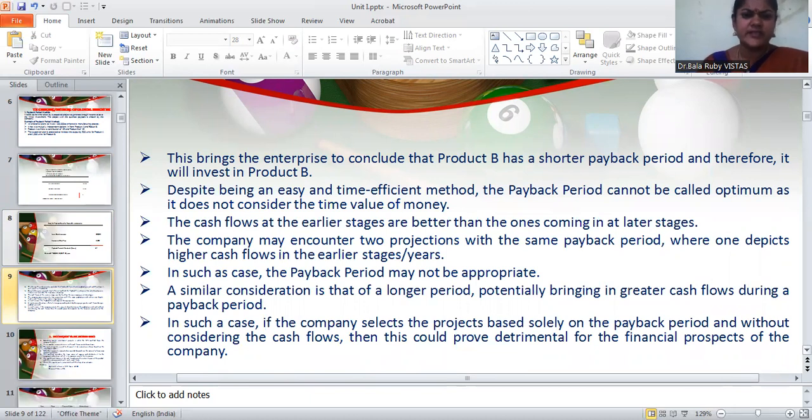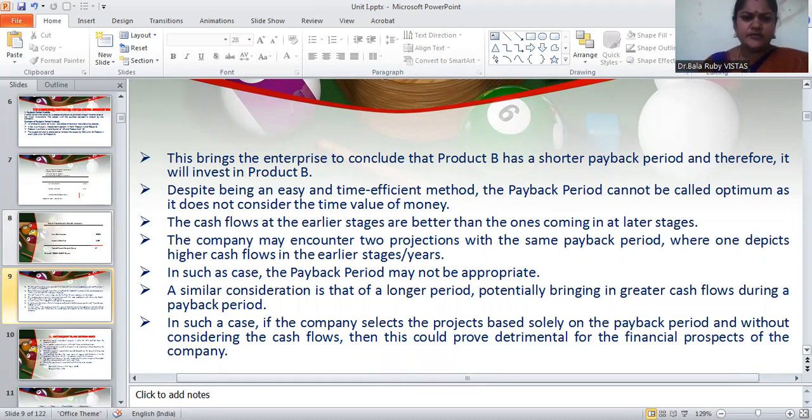So it brings the enterprise to conclude that product B has a shorter payback, because here the payback is lower than product A. Therefore, it will invest in product B. Despite being an easy and time efficient method, the payback period cannot be called optimum as it doesn't consider the time value of money.